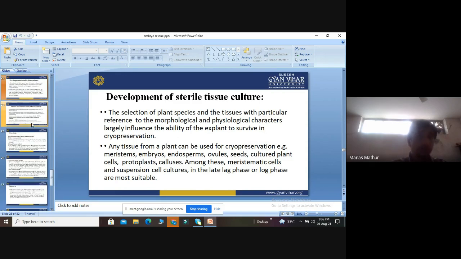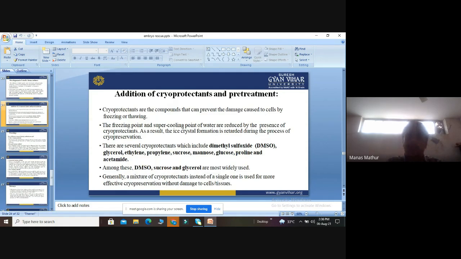Okay, then we come to the addition of cryoprotectants. Cryoprotectants are compounds which can prevent the damage caused to the cells by freezing or thawing. The freezing point and supercooling point of water are reduced by the presence of these cryoprotectants. As a result, ice crystal formation is reduced during cryopreservation, because if there is formation of ice crystals, it can damage the cell tissue.